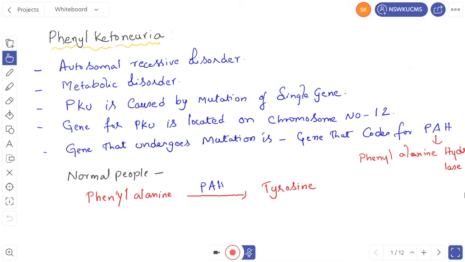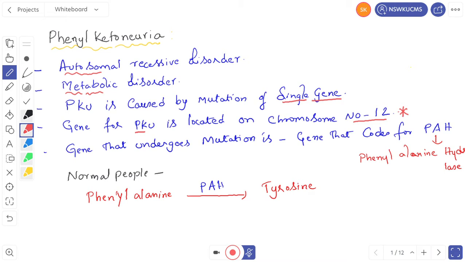In that, the first one is phenylketonuria. Phenylketonuria is an autosomal recessive genetic disorder, and it is a metabolic disorder. In the introduction class, I explained about phenylketonuria. Phenylketonuria is caused by the mutation of a single gene. The gene for phenylketonuria is located on chromosome number 12. So, this is one of the objective bits.